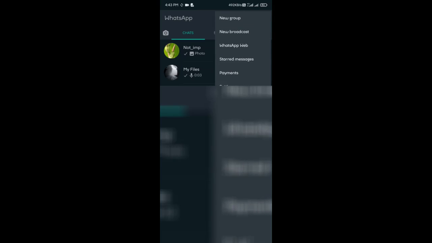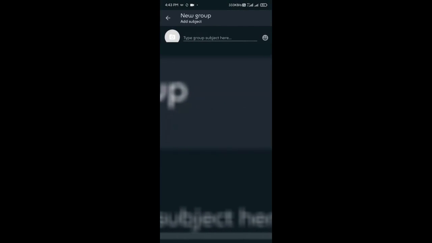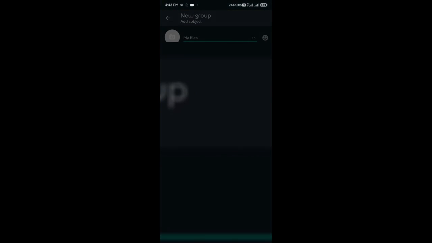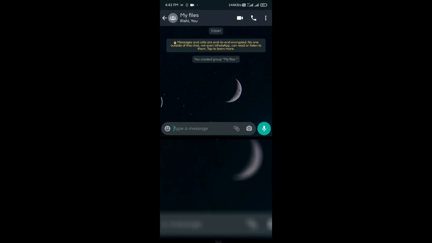So I am creating a group as we normally do. And I am inviting someone whom I can instantly remove from the group. And you can name it however you like. So that creates a group, and all the files that are going to be placed in this group are going to be accessible both by me and the other person. So there is nothing special, right? Of course, but the trick is this.